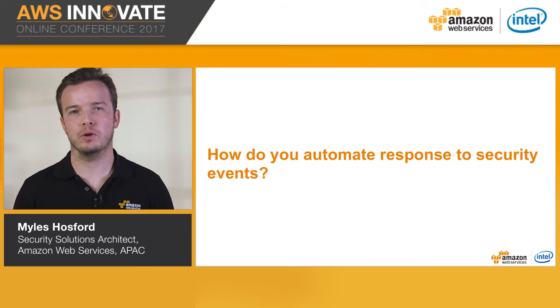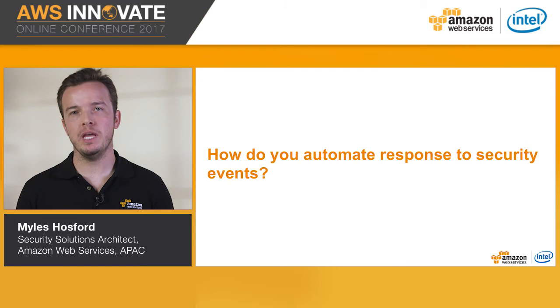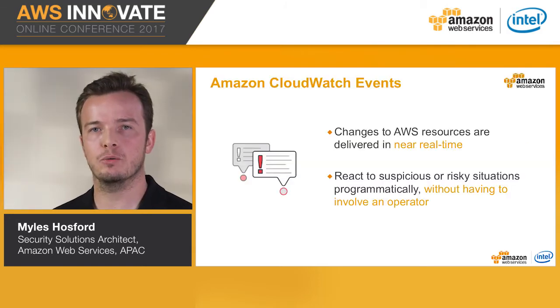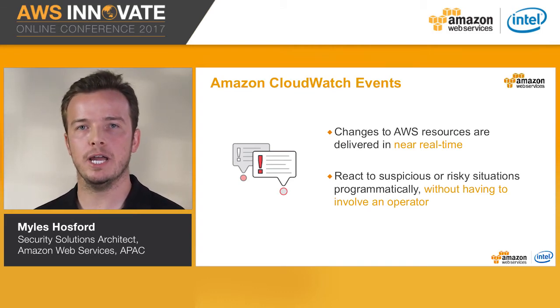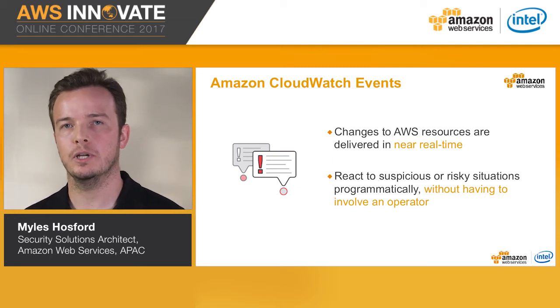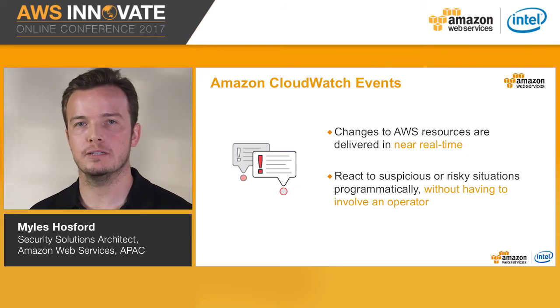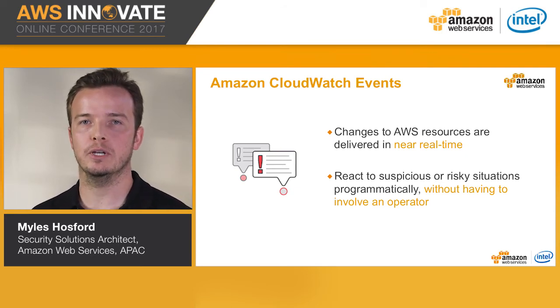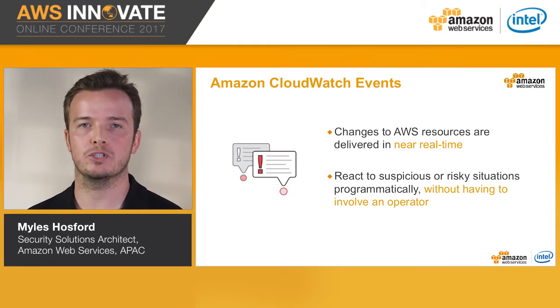How do you automate response to security events that are not necessarily a complete change in state, but maybe API calls or actions within your environment? Amazon CloudWatch Events allows you to monitor for API activity within your account and react to malicious behavior or security misconfigurations in near real time without having to involve an operator. Using Amazon CloudWatch Events, you can monitor your AWS environment for specific API calls, such as CloudTrail StopLogging, and respond automatically with a Lambda function.